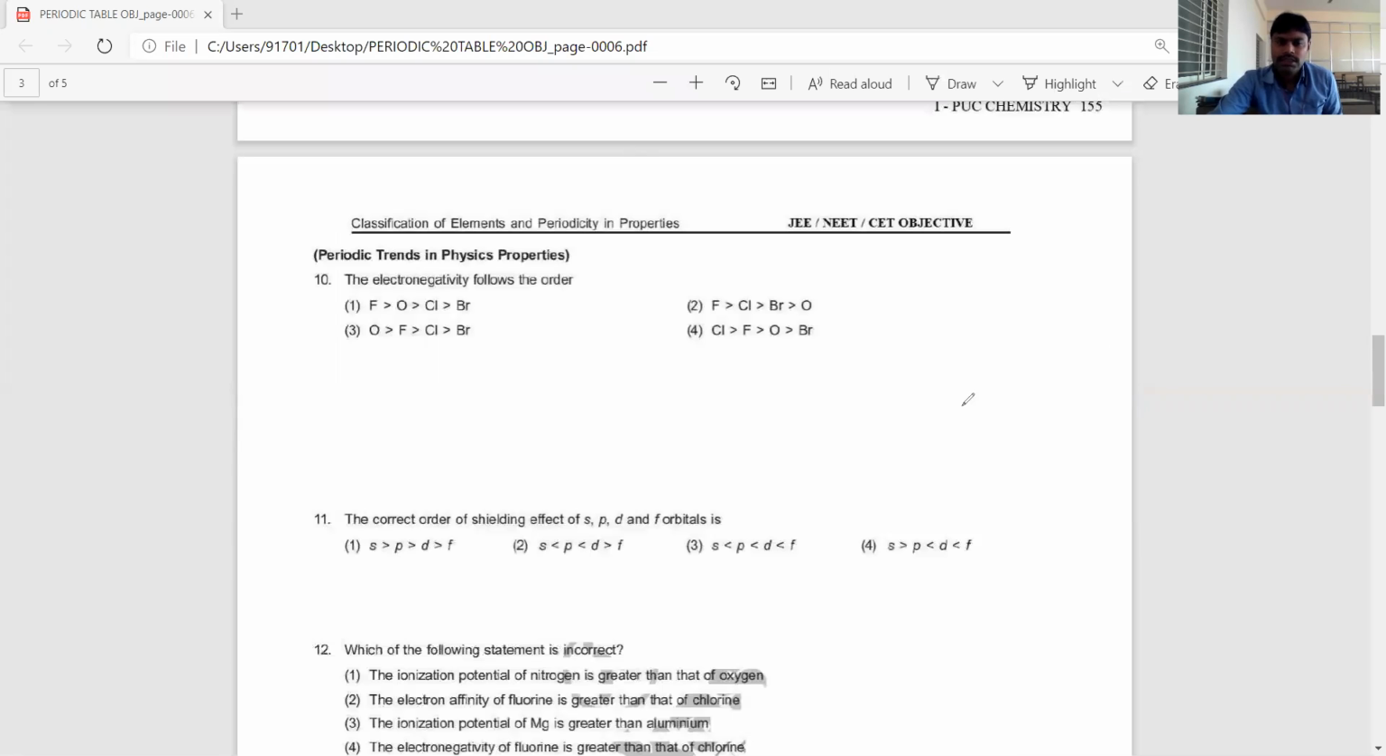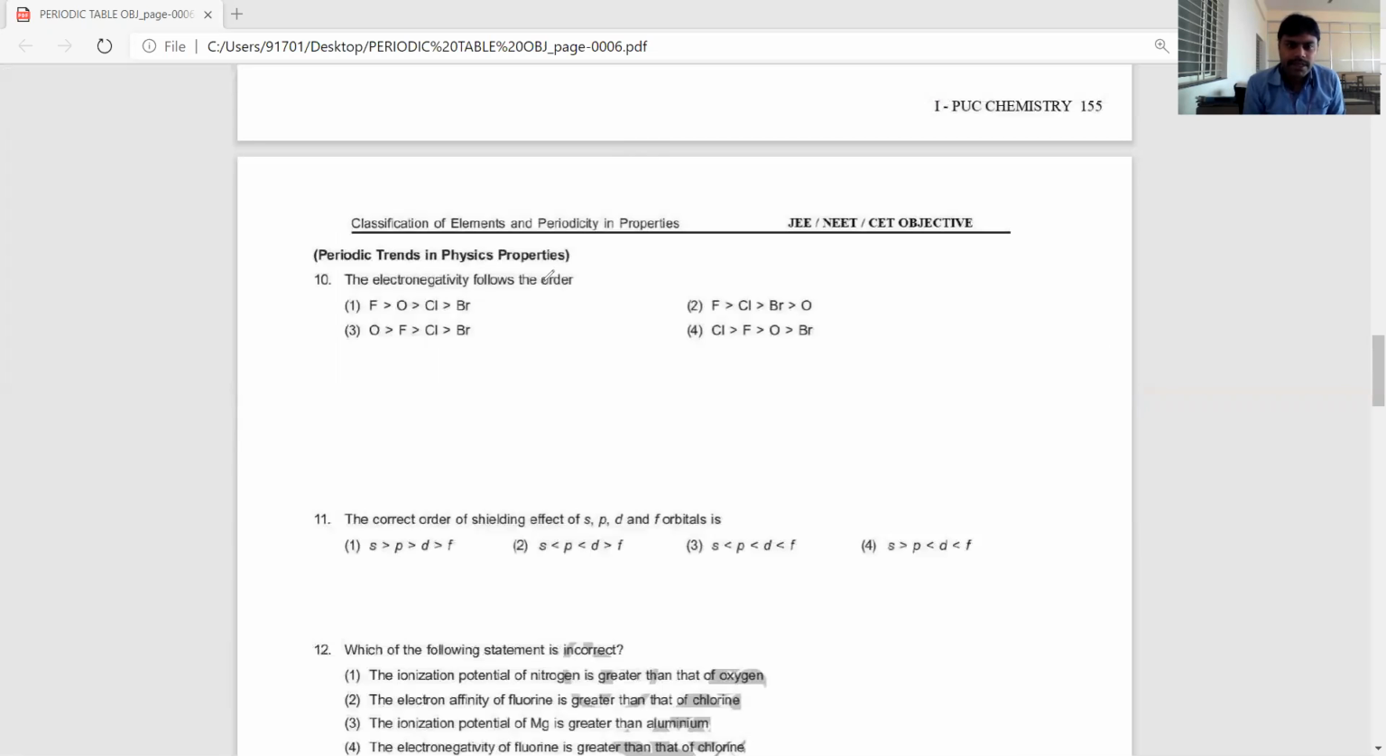Tenth question. Listen, dear students. The correct electronegativity order we need to check. What are the elements they gave? Fluorine, oxygen, chlorine and bromine they gave. It's very easy, dear students. Fluorine, chlorine, bromine belong to the same group. What is the group number, dear students? This is 7th A group element.